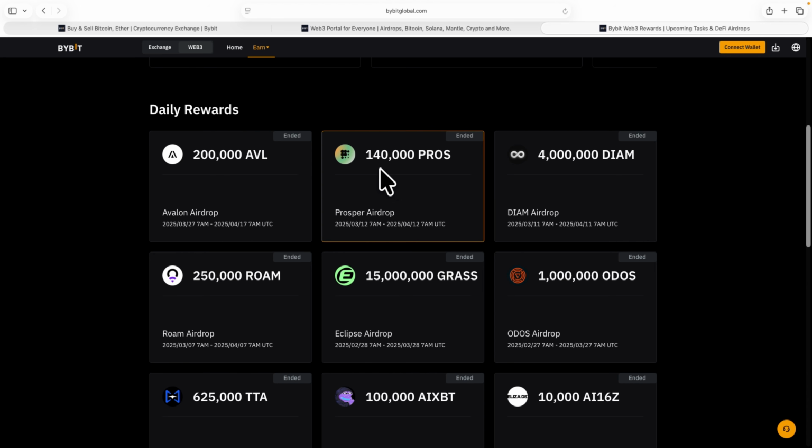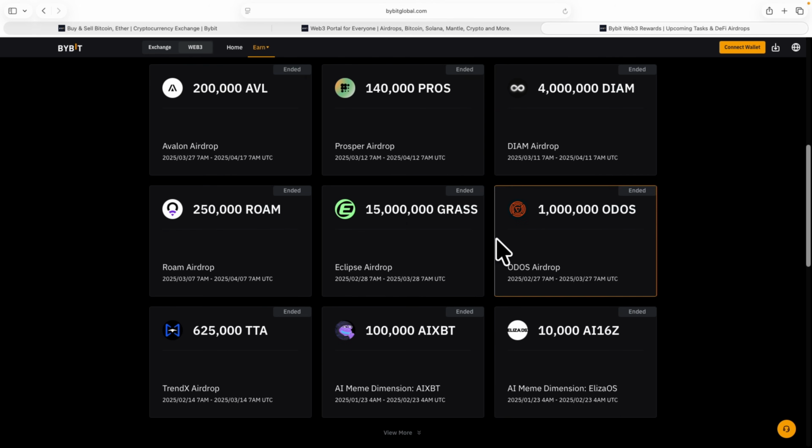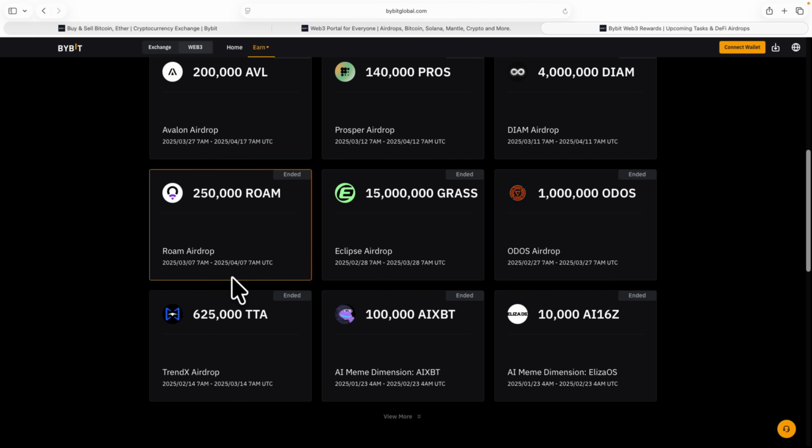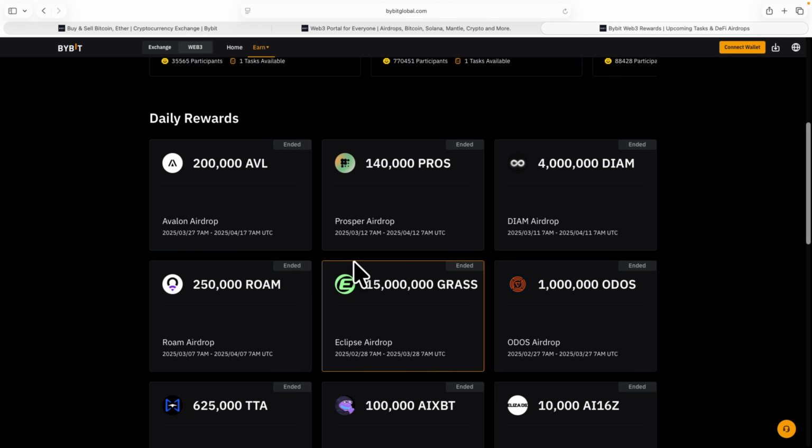For this one, they gave out 140,000 pros airdrop. For this one, they gave out 4 million damn tokens to people right here. And if you scroll down, you see the other tokens they gave out and the amount they gave out to the participants. Now, all of these events have ended, so they are no longer open.